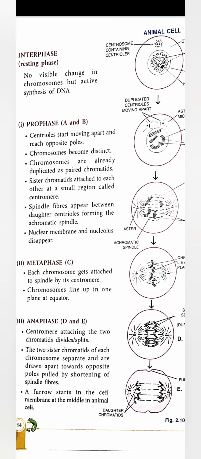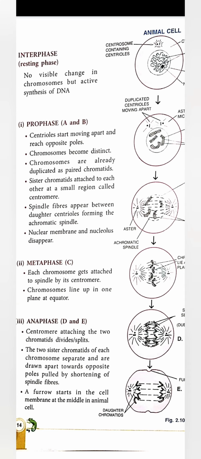So what happened in anaphase? The sister chromatids that were already formed in prophase are now beginning to separate and they are going to each of the poles. And this generally occurs by shortening of the spindle fibers that are attached to the centromere of each sister chromatid. So in late anaphase you can see a furrow, or an invagination, coming in the cell membrane at the middle, and it generally occurs in animal cells.